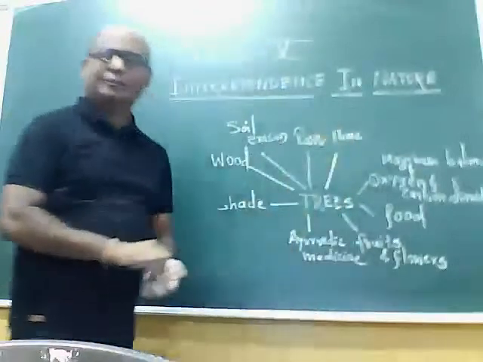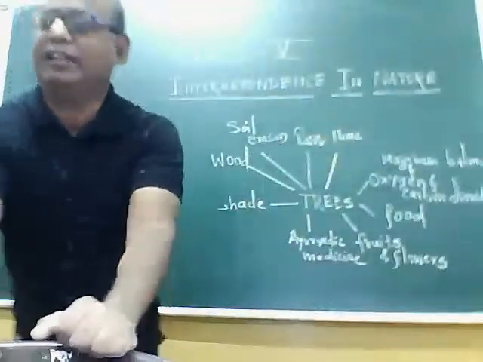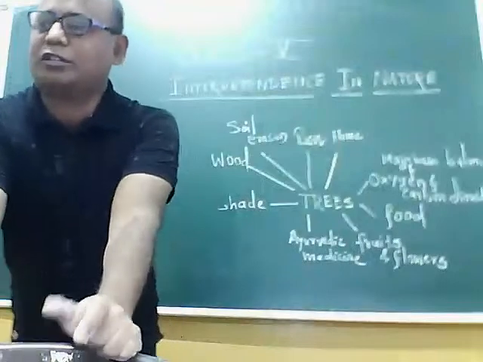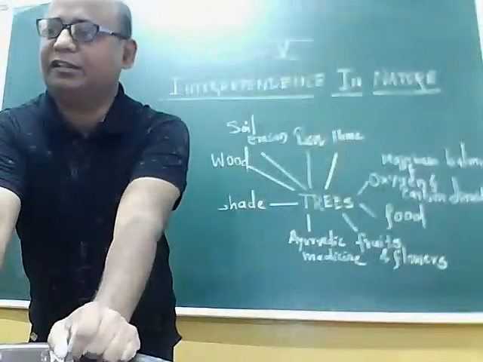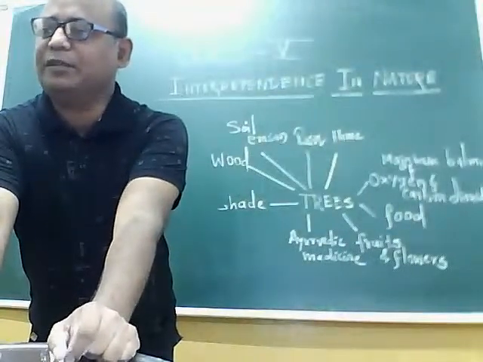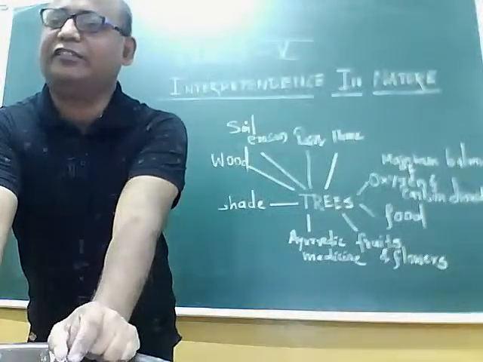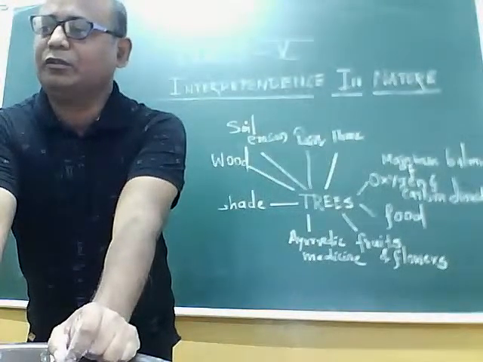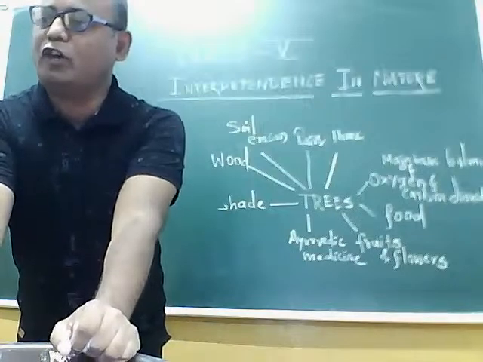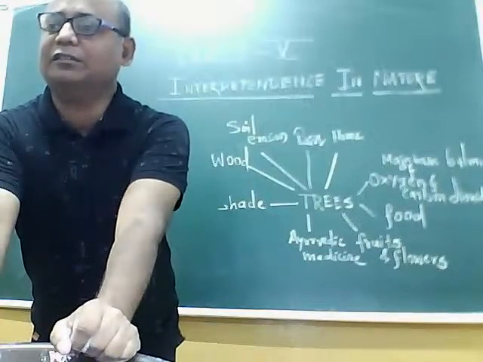Okay, again, trees are home for wild animals. Where do these wild animals live? They are living in the forest. Forest means lots of trees are there, and where these birds make their nests, where they live? They are living in the trees. So it is the home for wild animals.